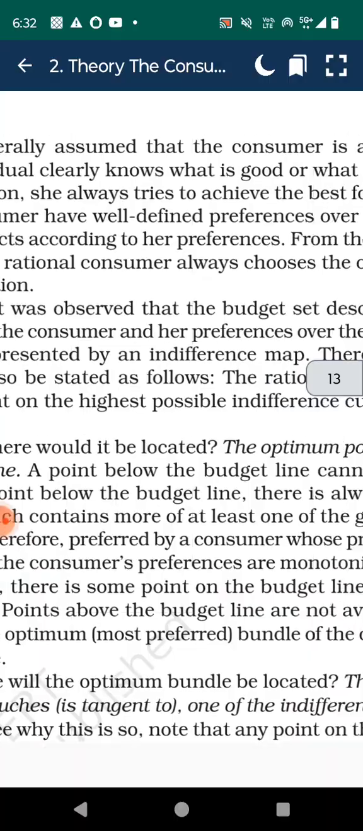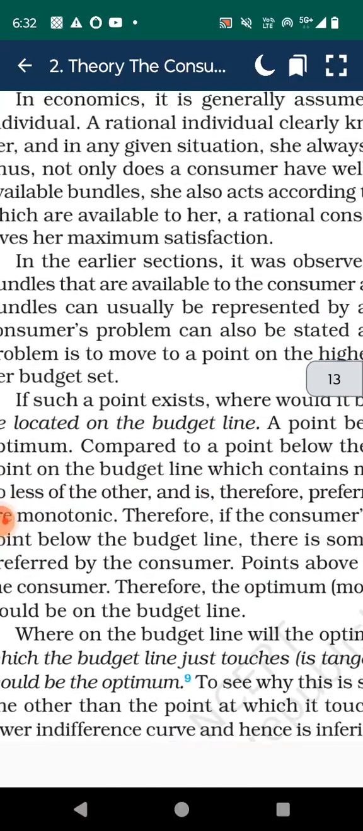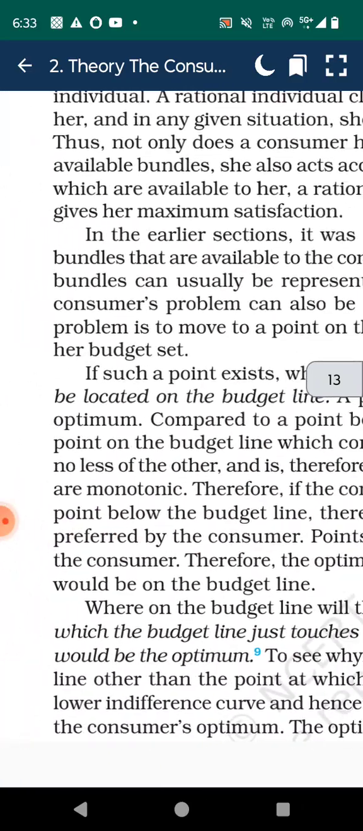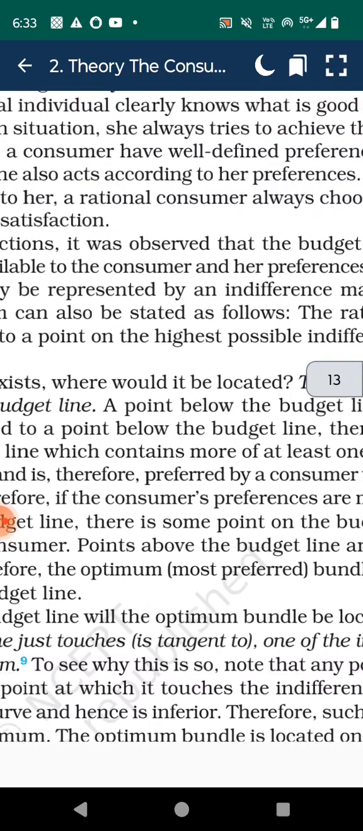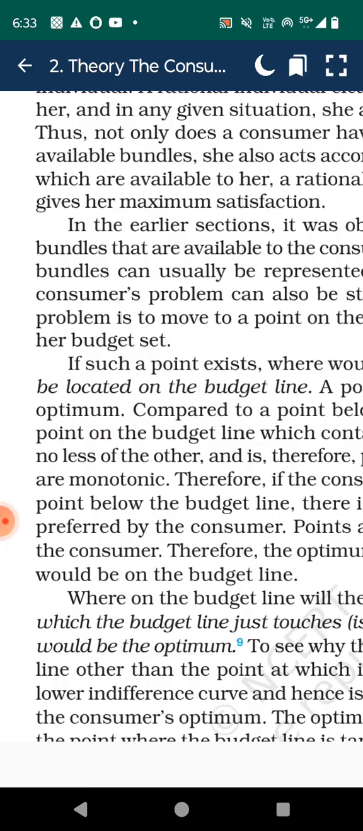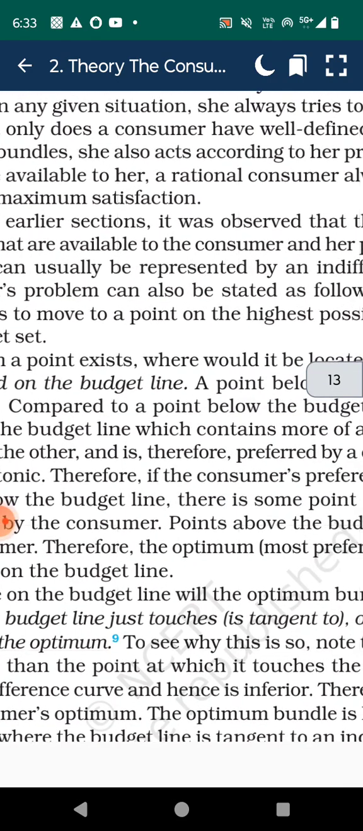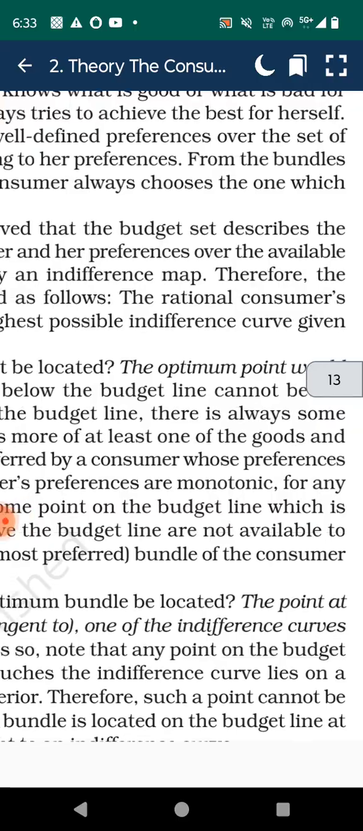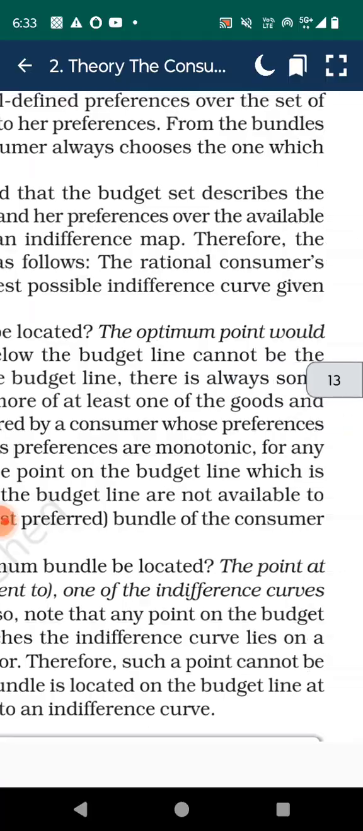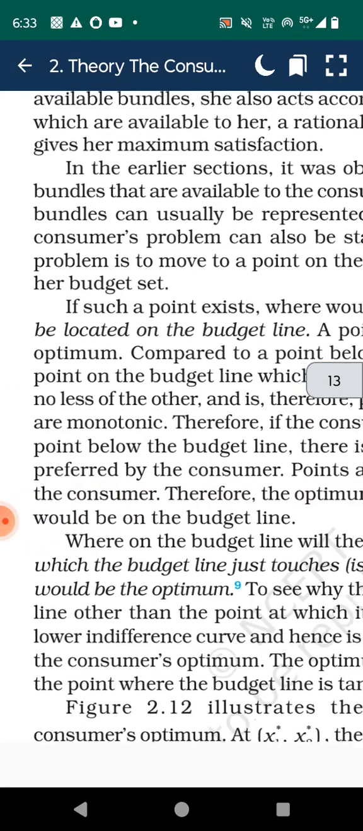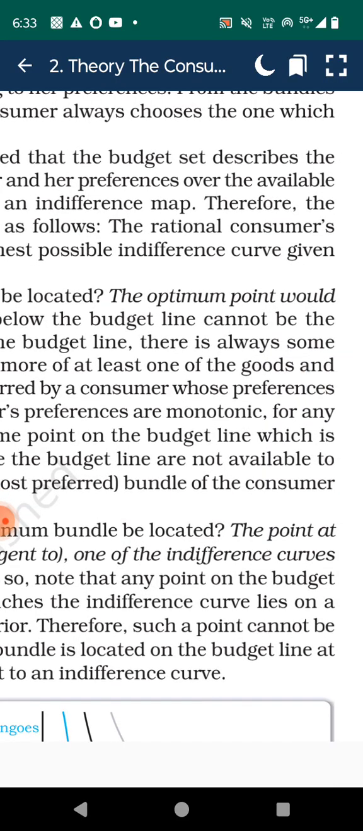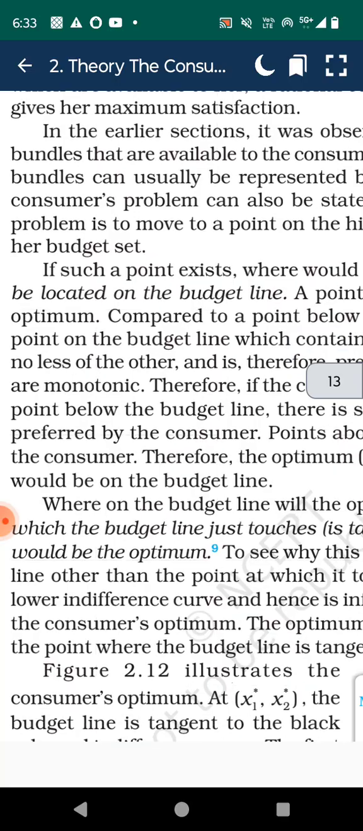In economics, it is generally assumed that the consumer is a rational individual. A rational individual clearly knows what is good and what is bad for her in any given situation. She tries to achieve the best for herself. Thus, not only does a consumer have well-defined preference over the set of available bundles, she also acts according to her preference from the bundles which are available to her. A consumer consumes always the one which gives her maximum satisfaction.